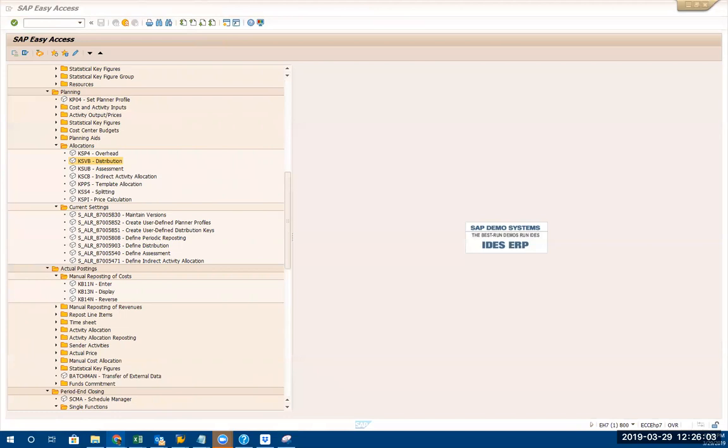SAP create post. What is it called? Distribution, right? Sorry. You're working on distribution, right? Yeah. Periodic posting.